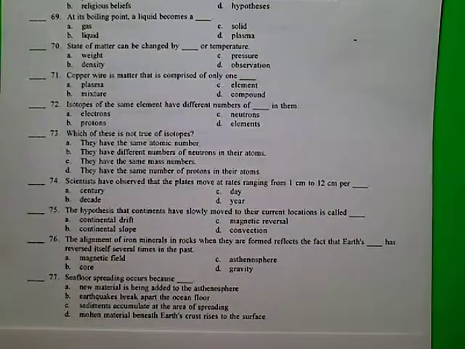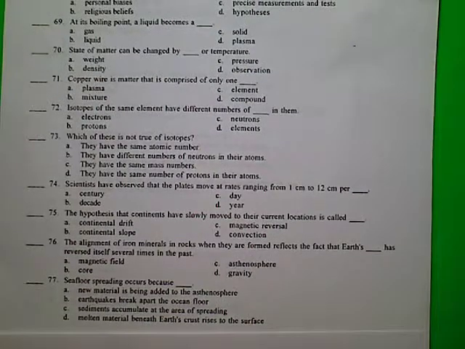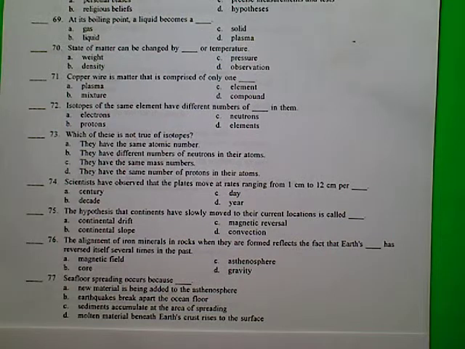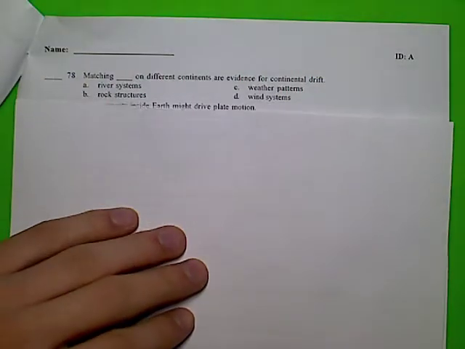Number 77. Seafloor spreading occurs because A. New material is being added to the asthenosphere. B. Earthquakes break apart the ocean floor. C. Sediments accumulate at the area of spreading. D. Molten material beneath Earth's crust rises to the surface. Number 78. Matching blank on different continents are evidence for continental drift. A. River systems. B. Rock structures. C. Weather patterns. D. Wind systems.